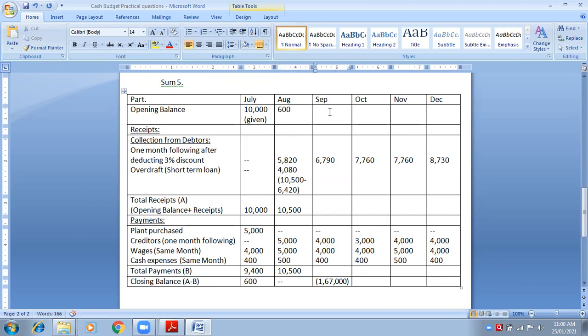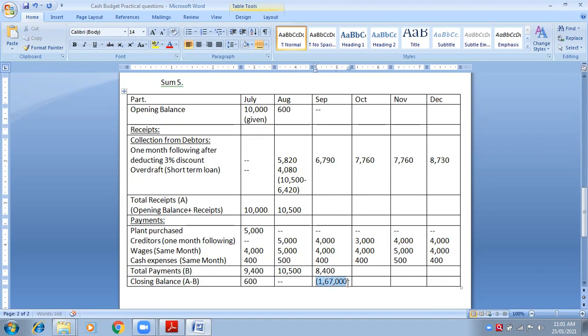So opening balance of September again nil. Because closing balance of August is nil, opening balance of September is also nil. Okay, so tell me the total of block A of September. 6,790, but you don't have to write here. 6,790 is actually the total of block A, but I will not write here. Before that, I will check what are my expenses. What is the total of expenses? Can you tell me? 8,400. Yeah, sorry, 8,400.